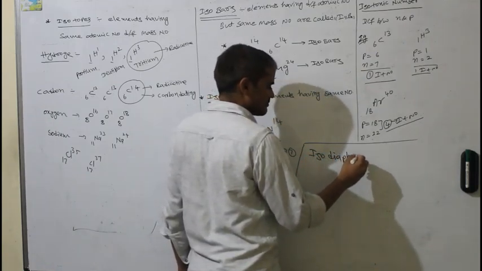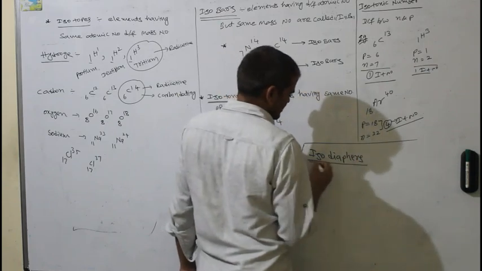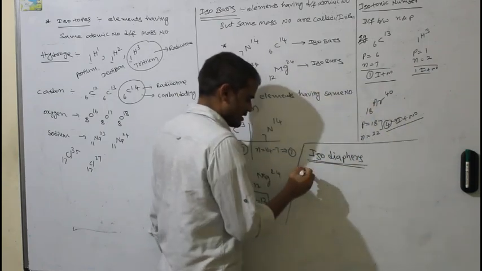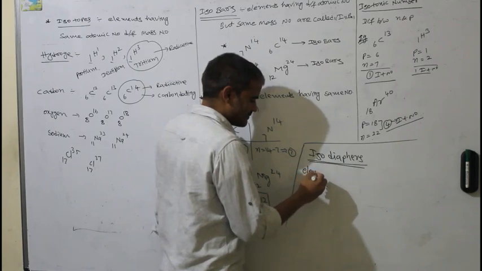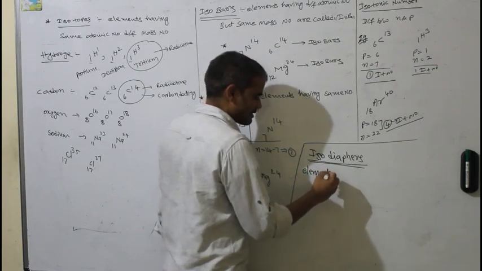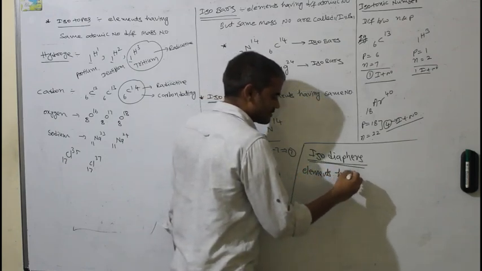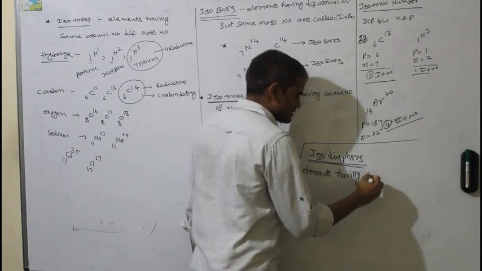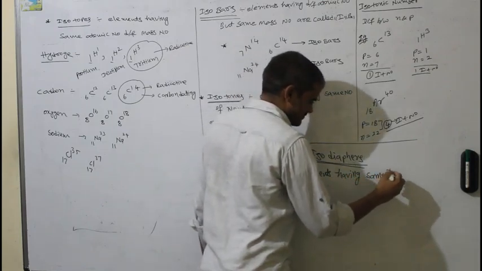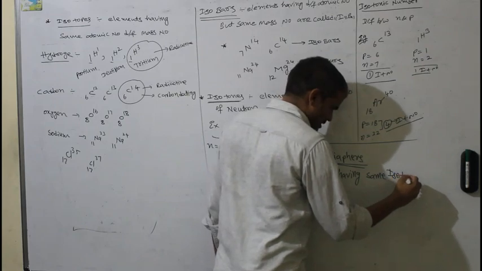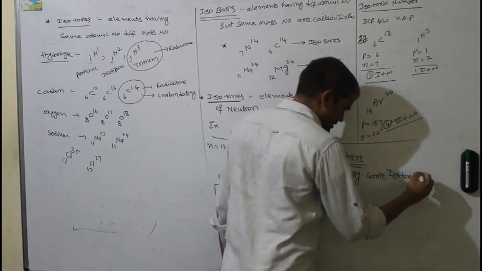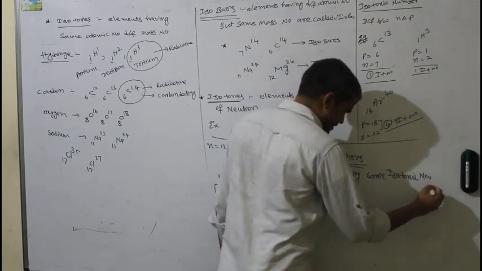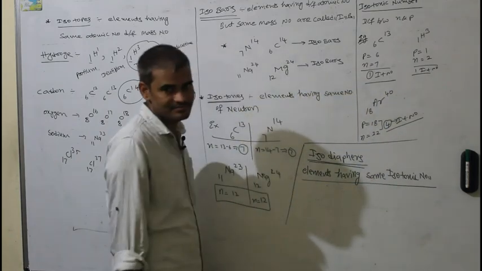Isodiaphers. Isodiaphers means elements having the same isotonic number. Same isotonic number will be called isodiaphers.